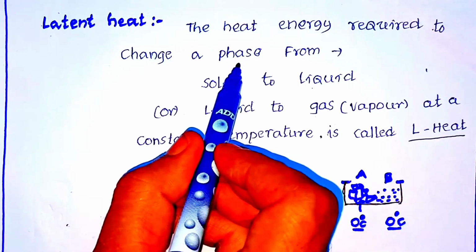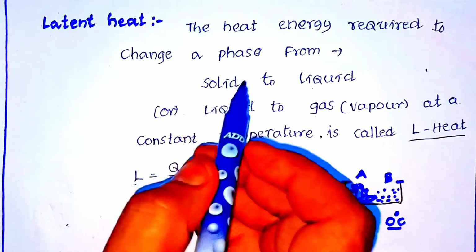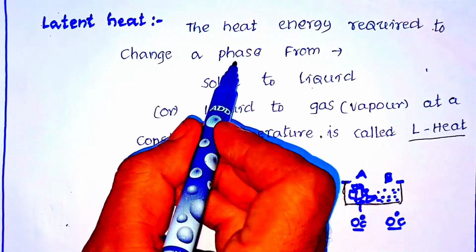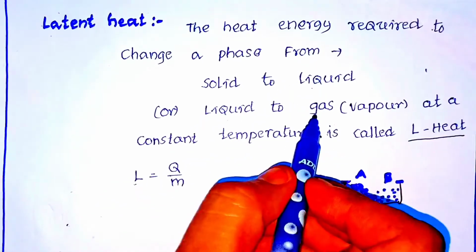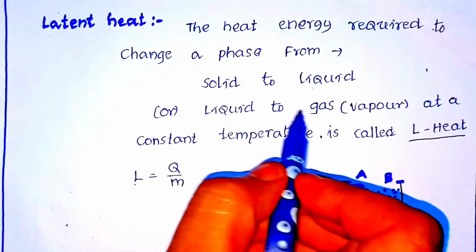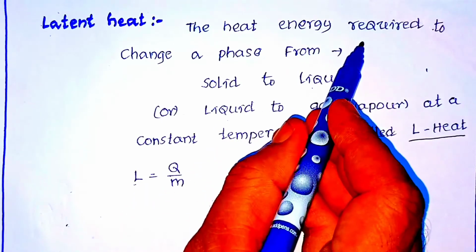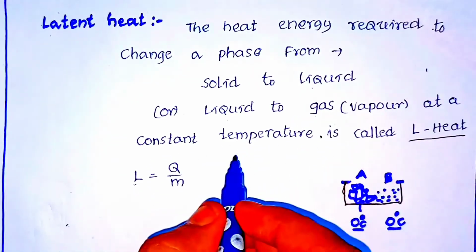In nature, the phase or state exists in three forms: solid form, liquid form and gaseous form. So a phase changes from solid to liquid or liquid to gas. To turn from solid to liquid or liquid to gas, how much energy is required, by absorption or released, at a constant temperature is called latent heat.